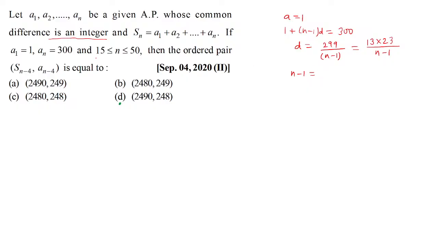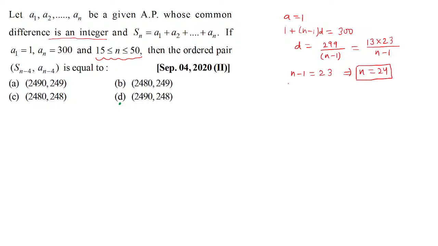However, since n is between 15 and 50, n minus 1 can't be 13 because that would mean n is 14. So n minus 1 has to be 23 only. And of course, n minus 1 can't be 299 because that would make n 300, which is much greater than the allowed 50. So n turns out to be 24.